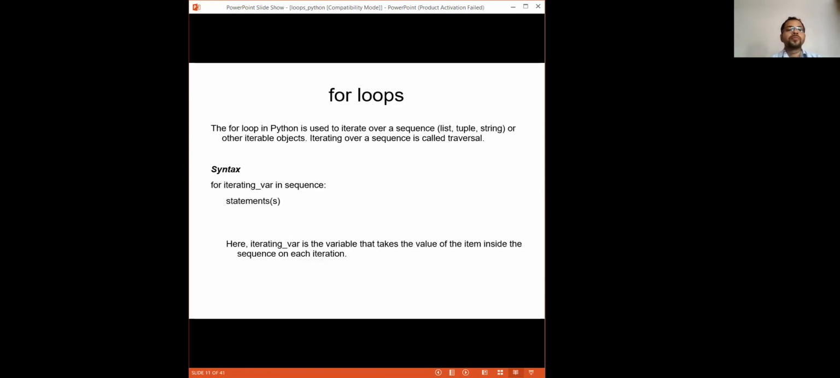Yes, the for loop, because this is more important and more useful for many other programs as well. A for loop is used to iterate over a sequence. That sequence may be a list, or a tuple, or a string, or any other iterable object. Now, this iterating over a sequence is called traversal. These are computational terminologies written over here. For the time being, keep these terminologies aside, but try to understand what is going on here.